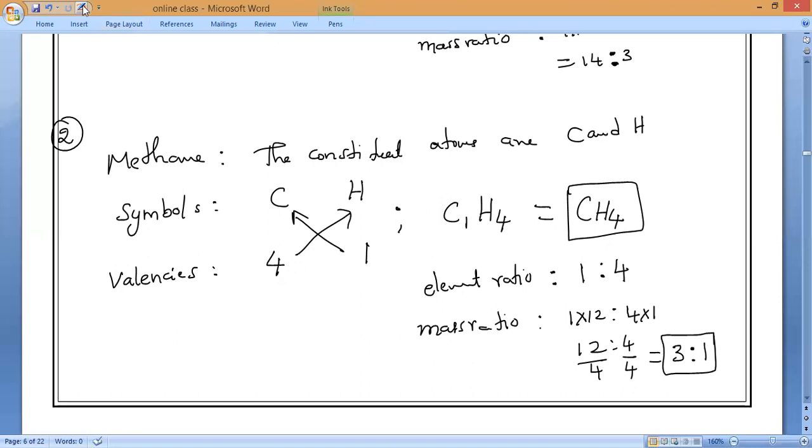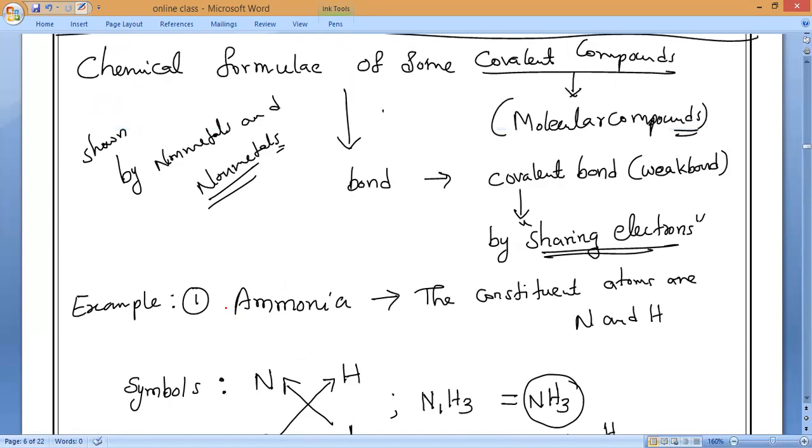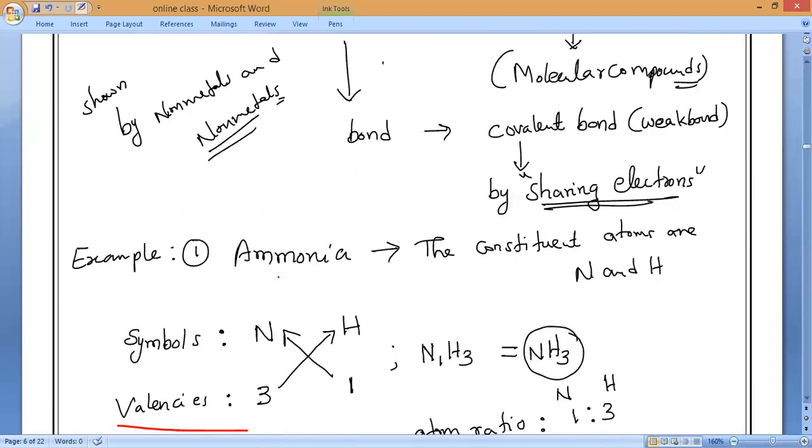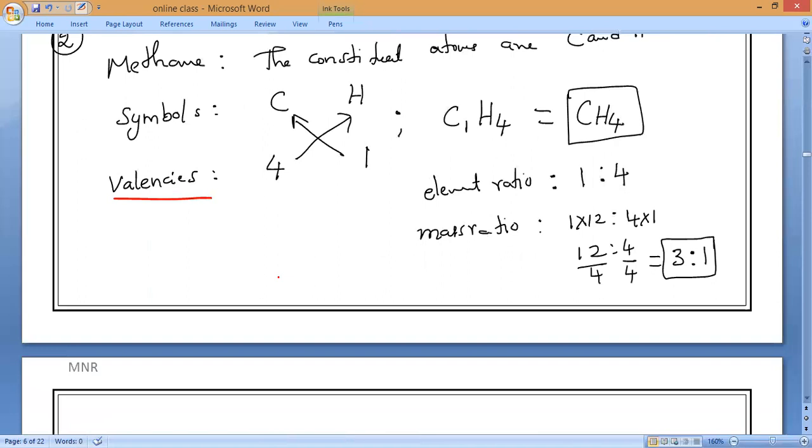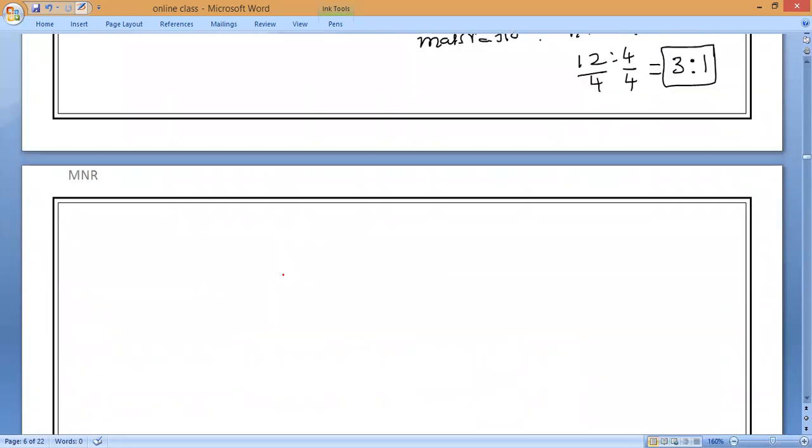Now, somebody might have a doubt: sir, how are we getting these valencies? We will study those valencies in the 4th chapter only. By that time you will understand what valencies are, and I will explain clearly. So no issues. The concept you are going to study now is measurement of atomic mass and molecular mass. Please keep the heading.